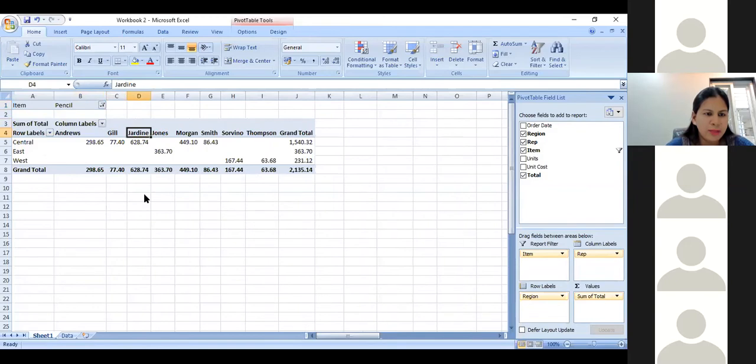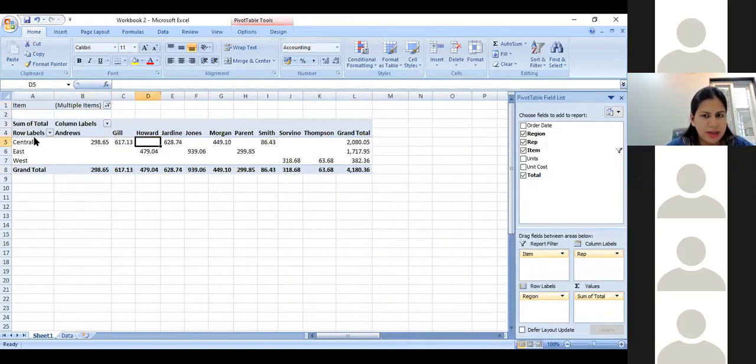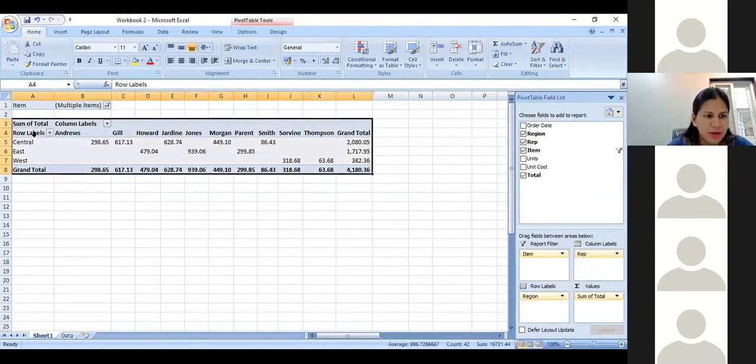Once I do that, I'm able to see only the amount of pencils that have been sold and by which specific employees. So I see Mr. Andrews has sold 298.65 rupees of pencils. Gill has sold 77.4. Now when I remove this and I select pencil plus pen, the amount automatically changes and you get new data. You can copy this entire data only by selecting the whole table.